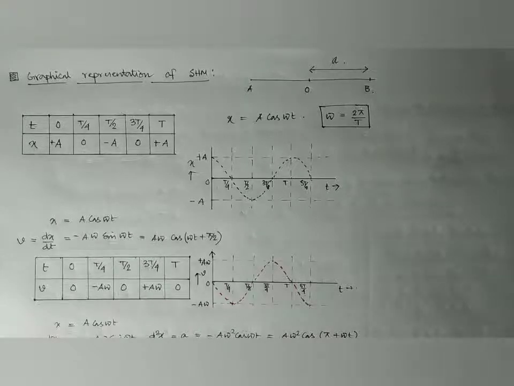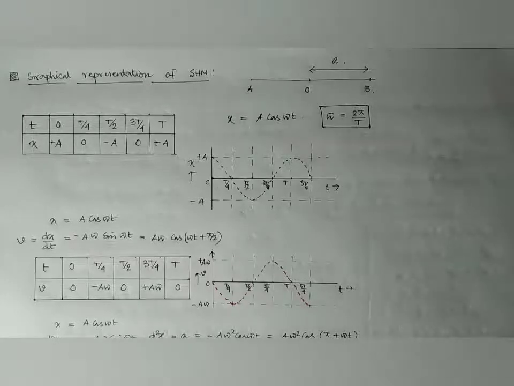Then at t equal to T by 2, it is at the maximum displacement from the equilibrium on the opposite side, that is equal to minus A. And then at 3T by 4, it is again 0, and at T it is A again.